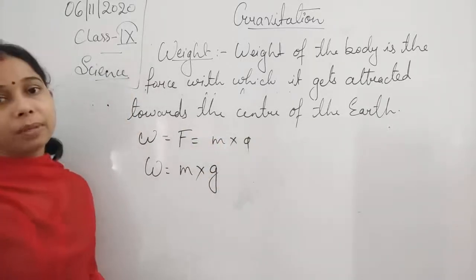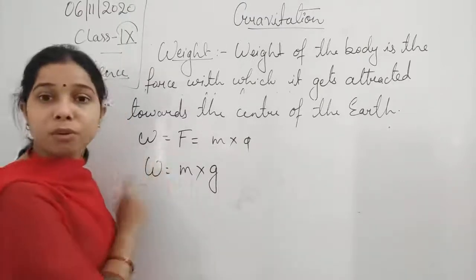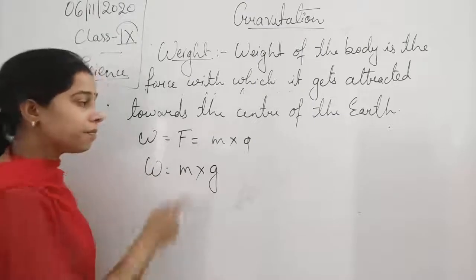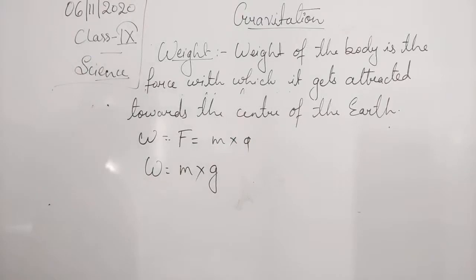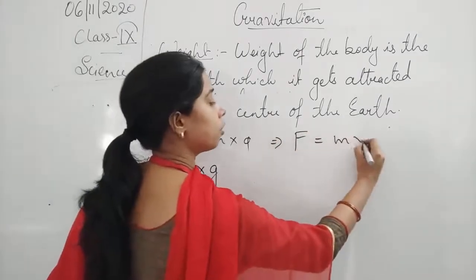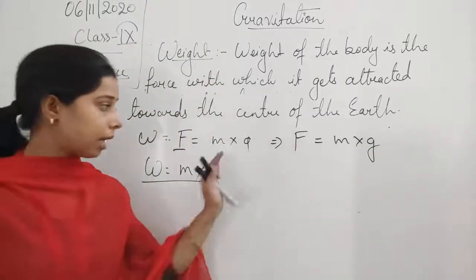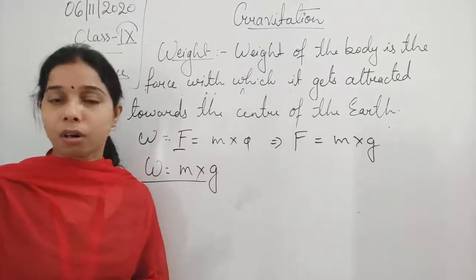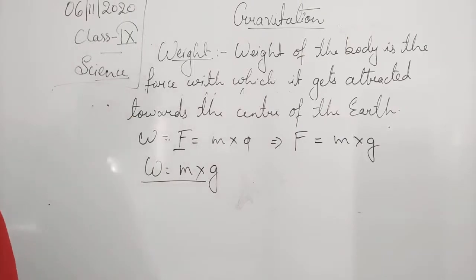So, W will be equal to mass into acceleration due to gravity. Because we know that the force of attraction depends on this. You know the formula that F is equal to mass into acceleration. So, we can write W is equal to mg. Instead of that, students, you could also write F is equal to mg, because when we are talking about the force of gravitation, the acceleration will be that of gravity. So, instead of writing A, we can write G also.